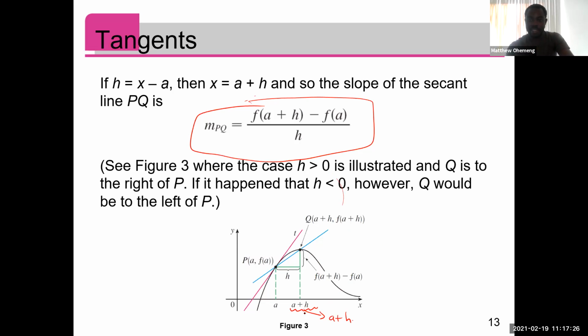So this time we are letting this h vary. And in order to get it close to the a, you need the h to get close to 0. You see? Yeah, so that's this formula. Please, any questions here?